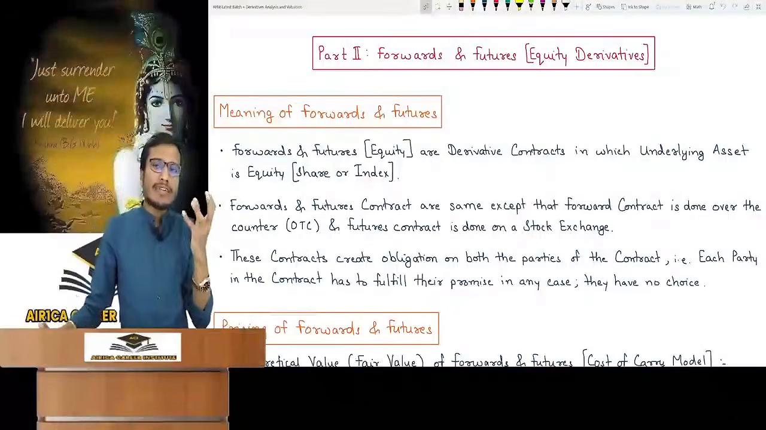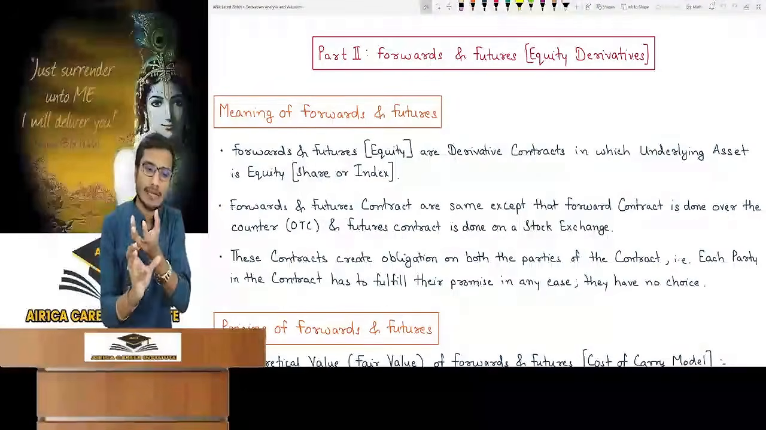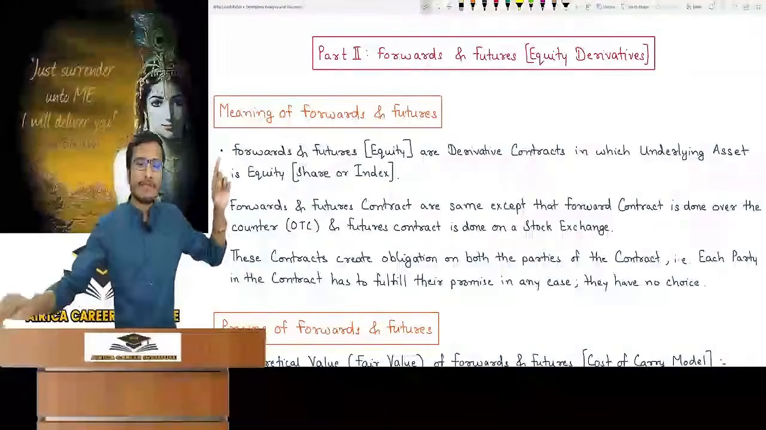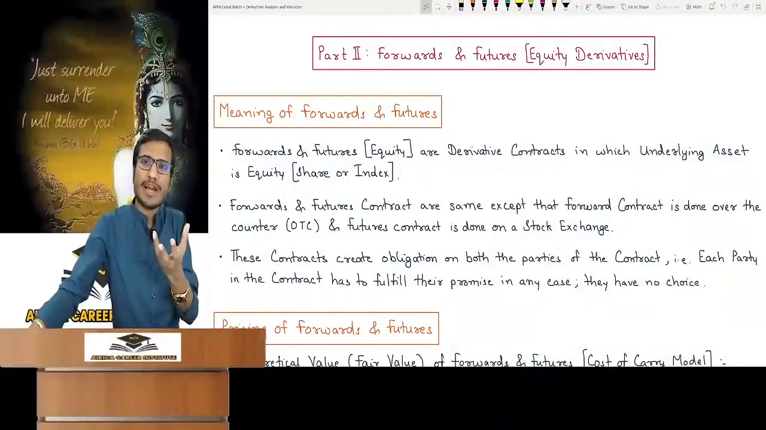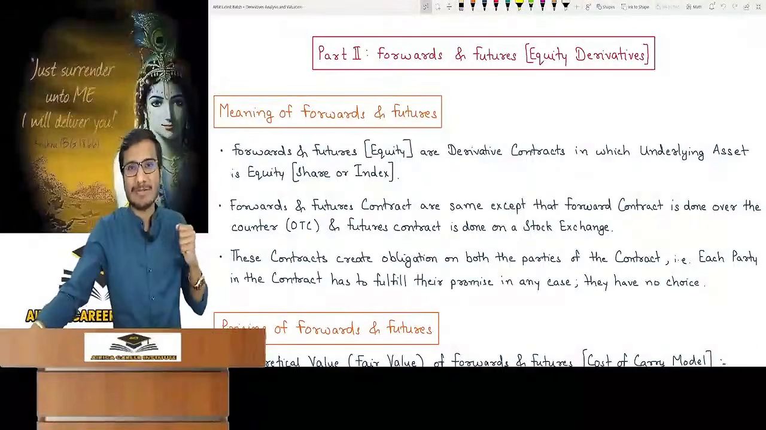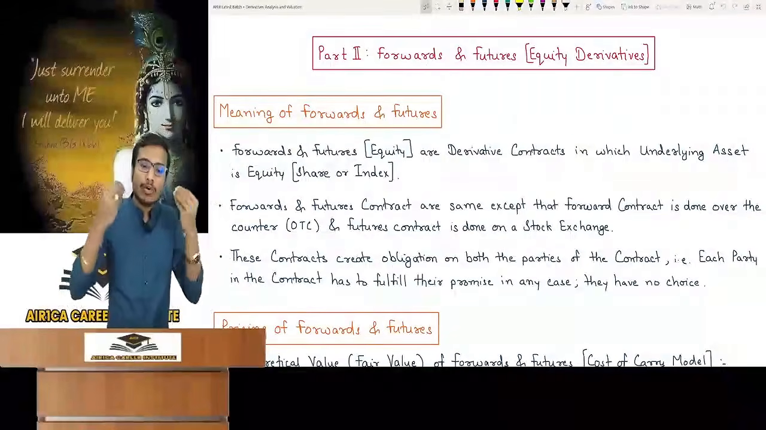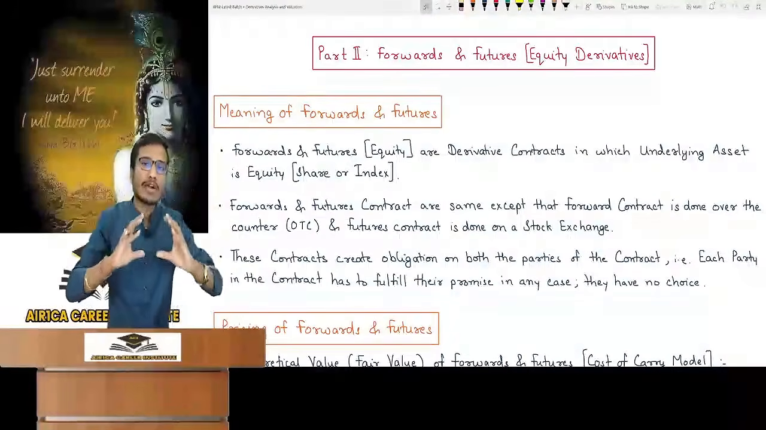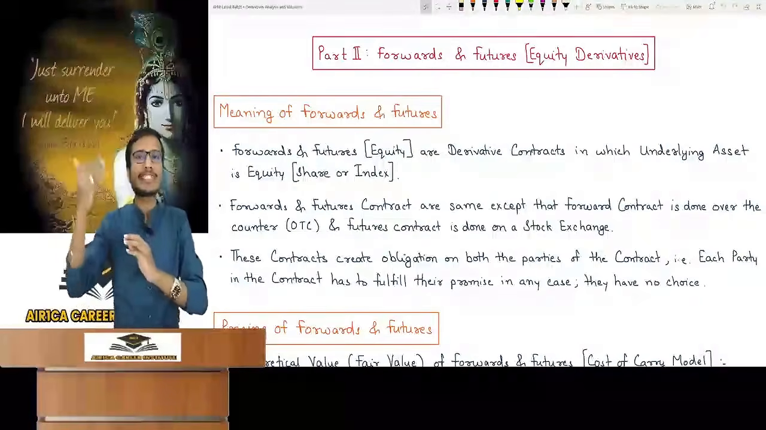So we were talking about forwards and futures in equity derivatives, the derivative contracts where the underlying asset is equity. Is it clear? Someone may ask: sir, you have made forward and future one part, so why are you teaching them as one? You should have taught them separately. I can tell you that forward and future contracts are almost the same. The only difference is that the forward contract is done over the counter and the future contract is done through a stock exchange. As simple as that. Got it or not?